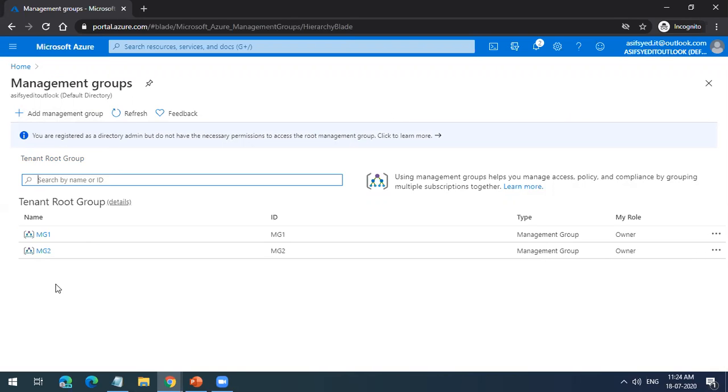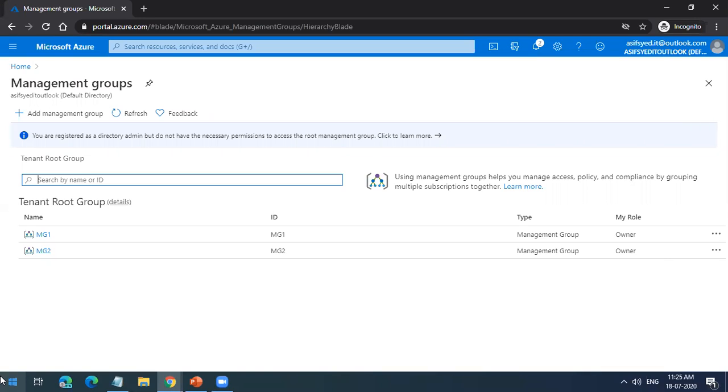Asif, I'm a bit confused over here. Is the management group nothing but what we have in our organizations, like a prod team, or a dev team, or do we do it by subscription in the same way? It depends. You can do it in that way, as per your company.